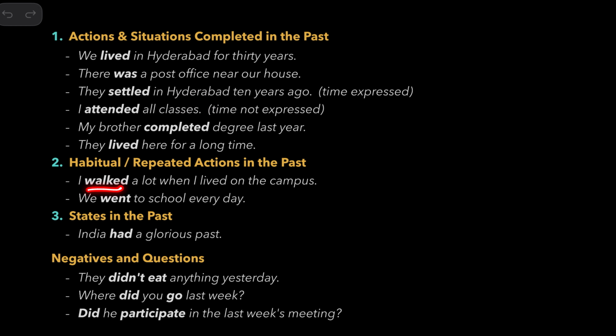I walked a lot when I lived on the campus. We went to school every day. So when you talk about habitual actions, repeated actions, you use this tense. India had a glorious past. So you can use this to talk about states in the past. They didn't eat anything yesterday. Where did you go last week? Did he participate in the last week's meeting?